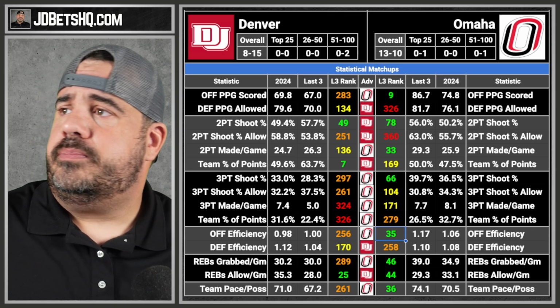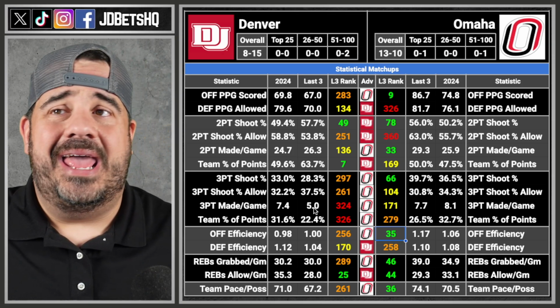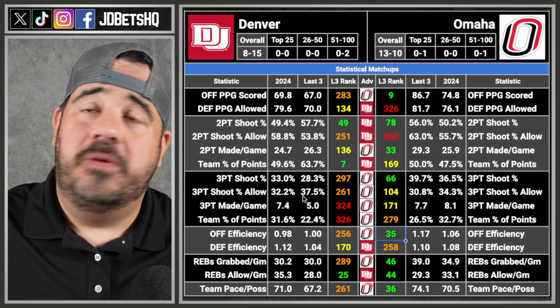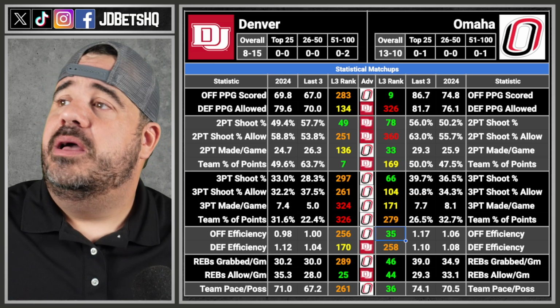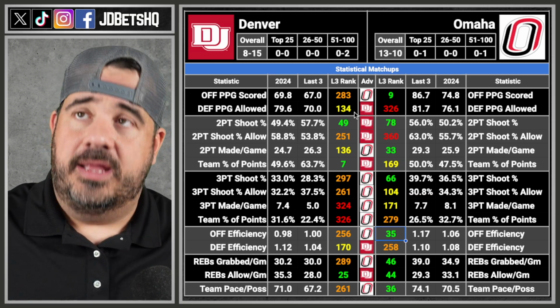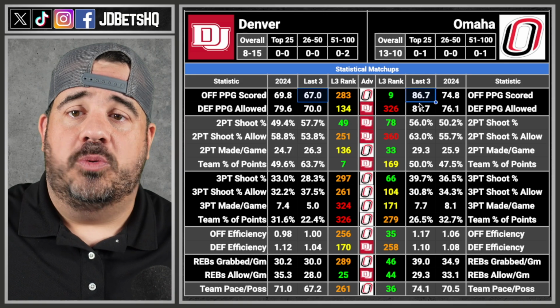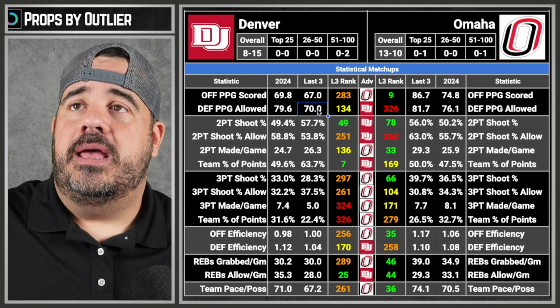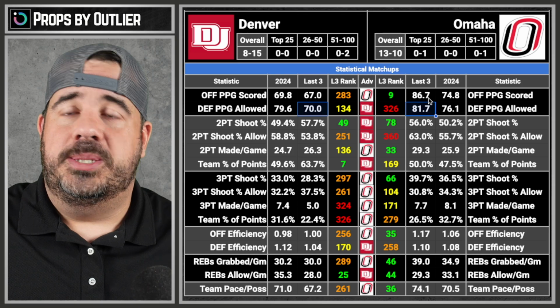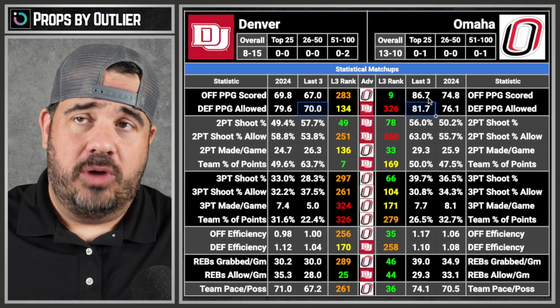Omaha. First off, we have Omaha by 10.5. Not bad. I was hoping for a different, lower line. Total wise, 145, and I'm immediately seeing this plus this comes out to 153. That's over. And this plus this is 151. So 151, 153 is our range that they've been doing.